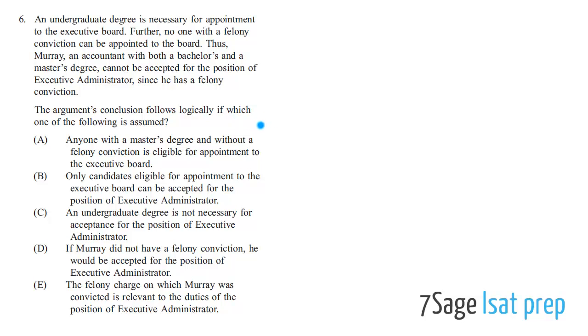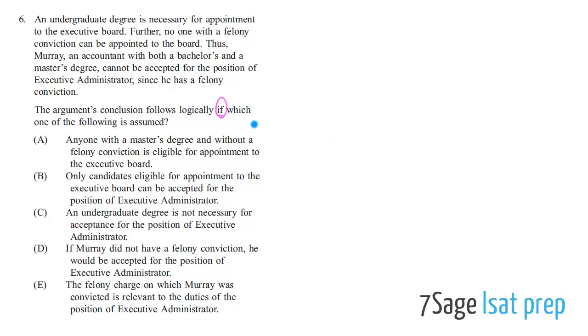We call this question a sufficient assumption question. The reason it's called that is because, well, look at what the question is saying. The argument's conclusion follows logically if which one of the following is assumed. So this is a little advanced. This requires your knowledge of the lessons on conditional logic.